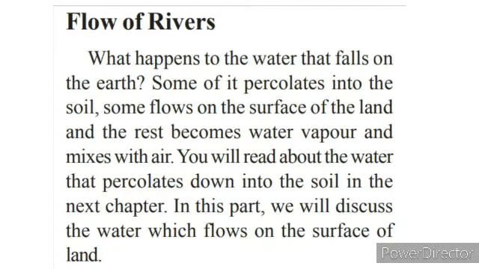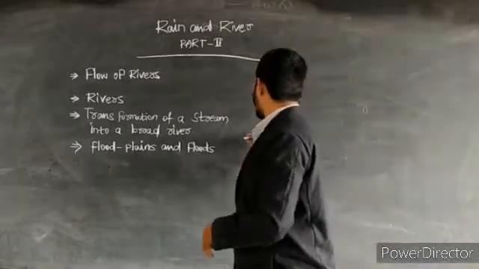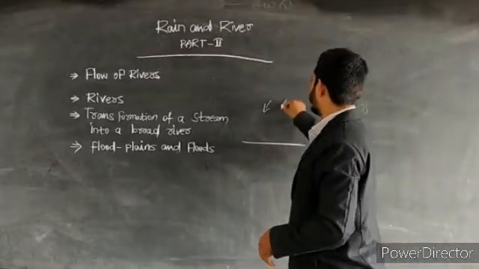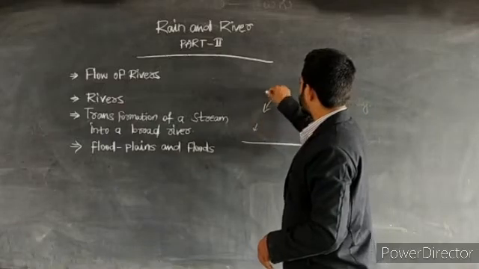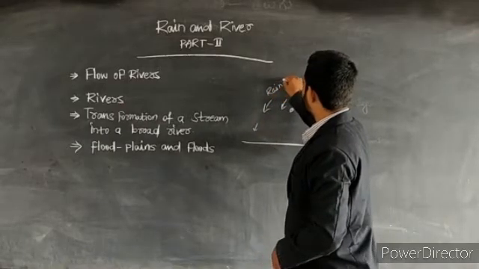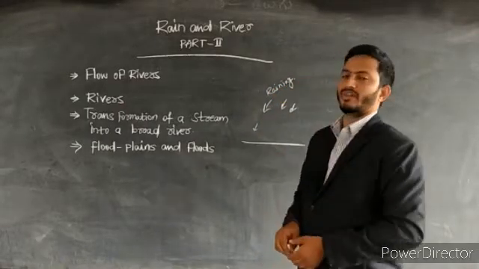Some of the water percolates. Suppose here, for example, on this surface, it was raining. Meanwhile, what happens?